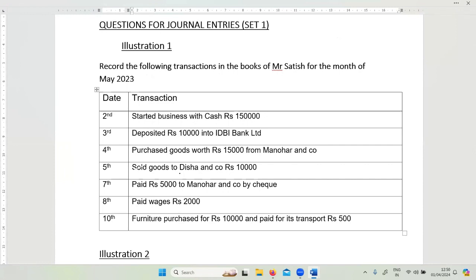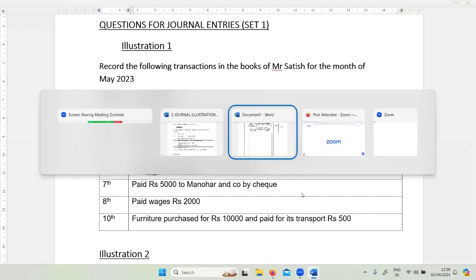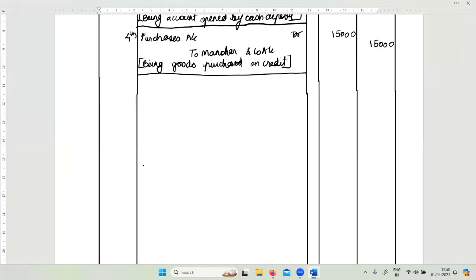So if you can see here, it is saying sold goods to Disha. So sold, right? So sales. Sales, and the second part, whom are we selling the goods to? Disha and company. So the two parts of the transaction will be Disha and company and sales. So Disha and company, personal account. Sales, if we say goods, then goods is a real account.